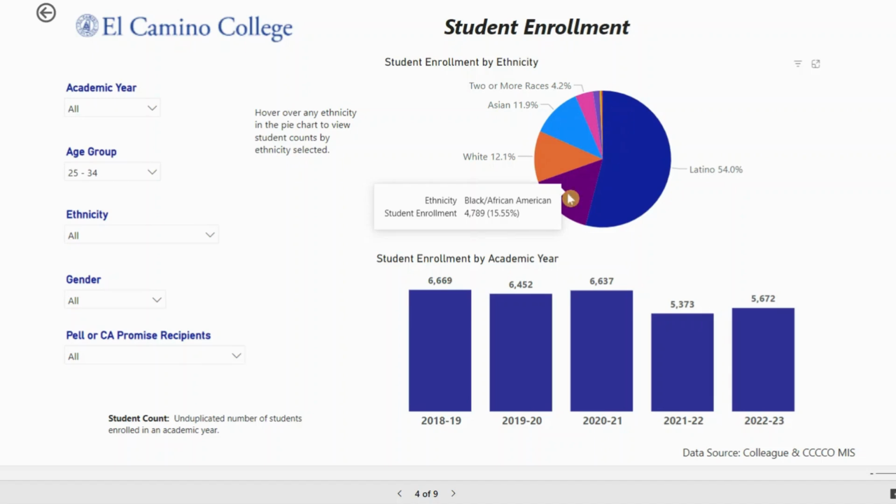4,789 Black African American students aged 25 to 34 were enrolled across the 5 years, and that this unduplicated count represents 15.55% of the total population of students aged 25 to 34 across the 5 years, which is 30,803 unduplicated students from 2018-19 to 2022-23.